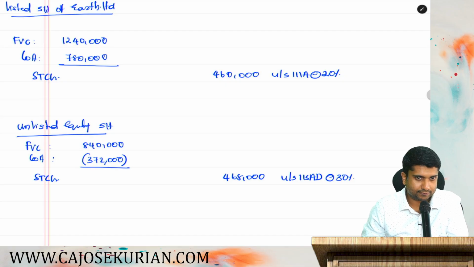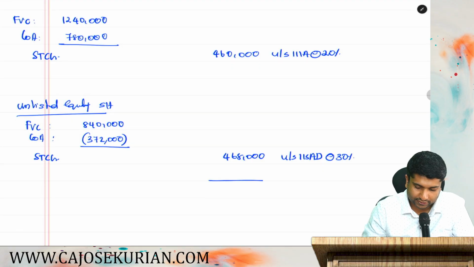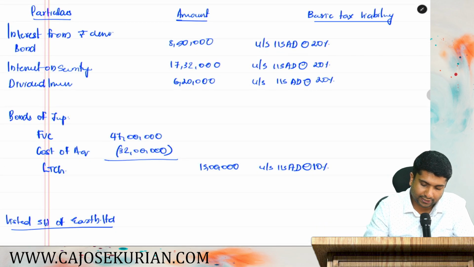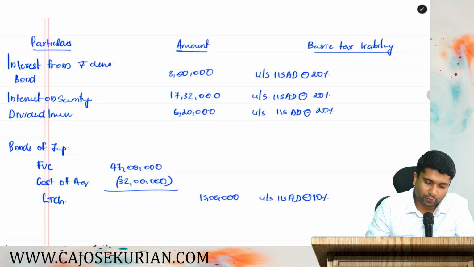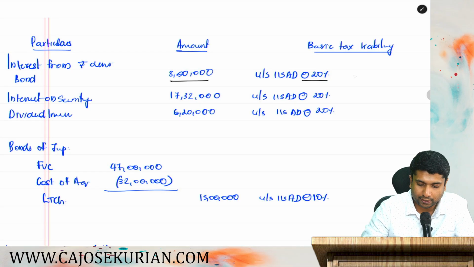I think that's it. Now we can compute the total income first. So first of all, help me in computing the total income. How much will be the total income? Can you add these items and tell me? 56,30,000, right? Now, the advantage of this format is now you can quickly compute the basic tax liability. How much is 8,50,000 at 20%? Can you help me? 1,70,000. Okay, 1,70,000.